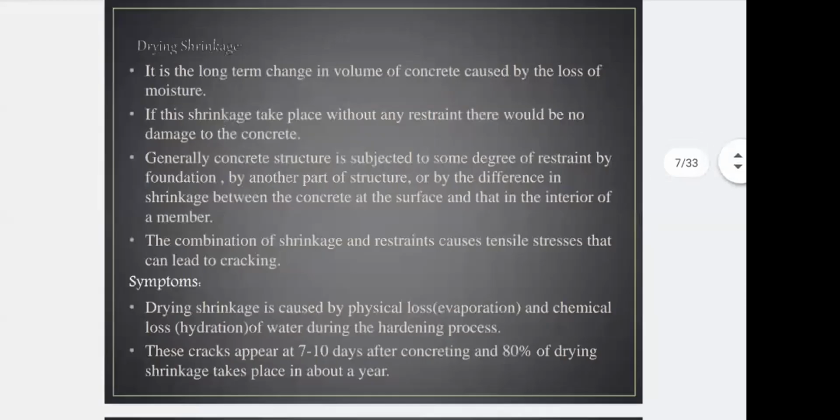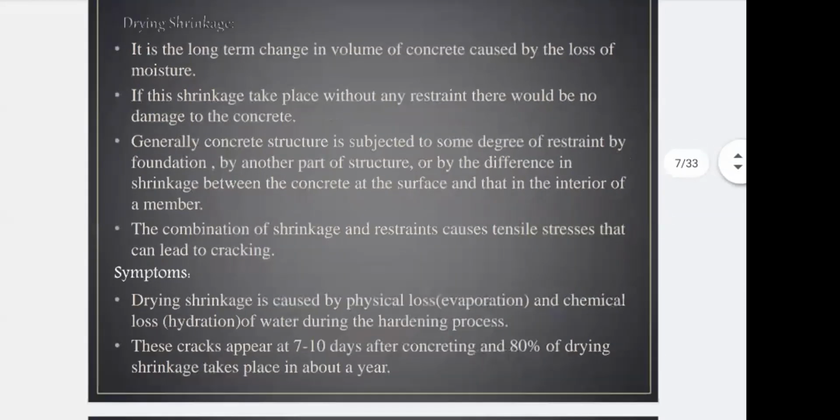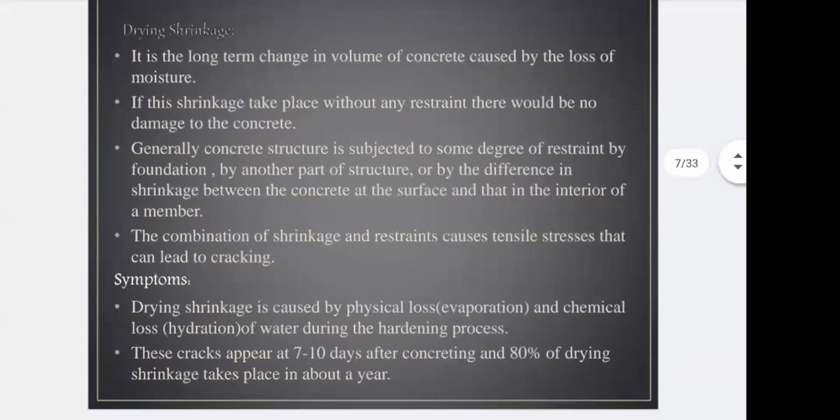We move on to the drying shrinkage. So we have seen that it is a long-term change in the volume of concrete caused by loss of moisture. When loss of moisture happens in your concrete after it gets hard, after a few months or after a few years, you can see there will be a drying shrinkage. This is nothing but a long-term shrinkage, while plastic shrinkage is a short-term shrinkage, and drying shrinkage is calculated on the basis of the long term.